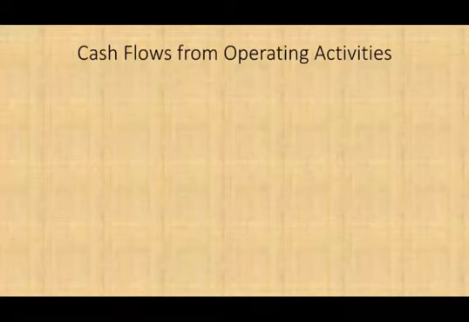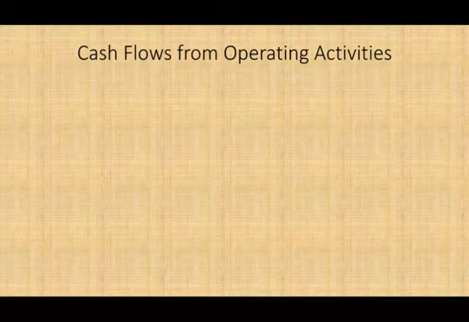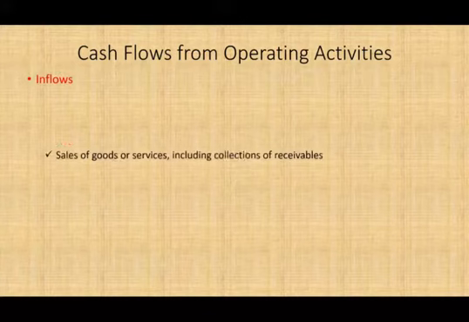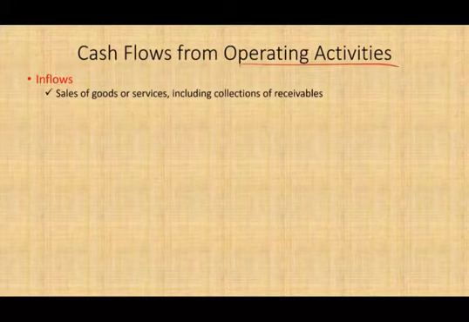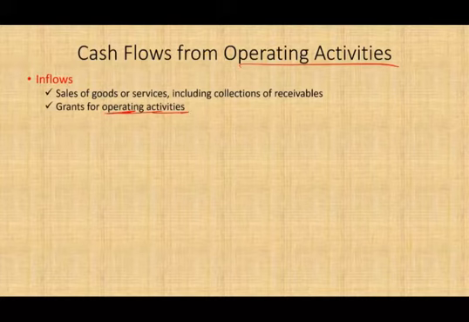Now we're going to go through a list of laundry items that tells us what goes under cash flow from operating, what goes under cash flow from non-capital financing, and what goes under the cash flow from capital financing. Starting with cash flow from operating activities. So when we say cash flow from operating activities, where does the government bring in that cash flow? Well, obviously, sale of goods or services, including the collection of receivables, that's considered operating activities. Grants for operating activities. If you receive a grant, and notice here, it's for operating activities. You could be receiving a grant that's not for operating activities. You could be receiving a grant to buy a building or to expand. Then that's not operating, okay?